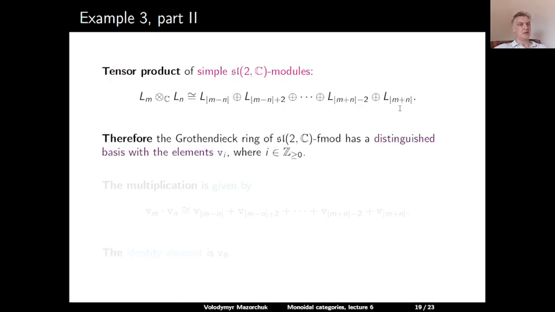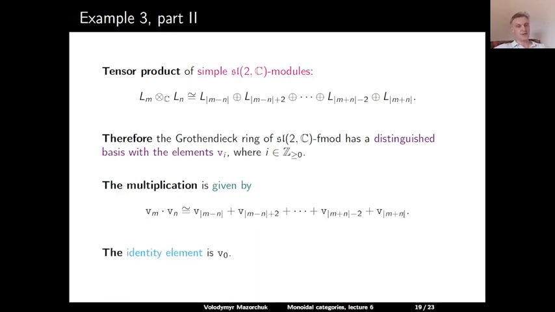So this means that the Grothendieck ring of this category has a distinguished basis, which is given by the elements Vi, where i is a non-negative integer, and the multiplication is given by a similar formula. So Vm times Vn is equal to V with the index the absolute value of m minus n, plus V with the index the absolute value of m minus n plus 2, plus and so on, plus V with the index the absolute value of m plus n. And the identity element in this Grothendieck ring is the element V0.